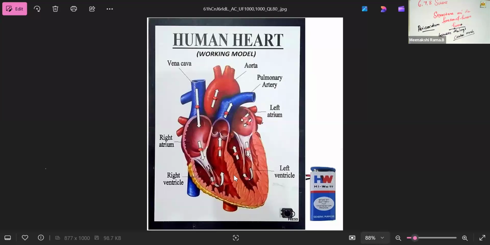In our house, each room is separated from another room by a wall. In that manner, the septum is the partition between the ventricles and auricles. The septum prevents the mixing of oxygenated and deoxygenated blood. This is very essential.